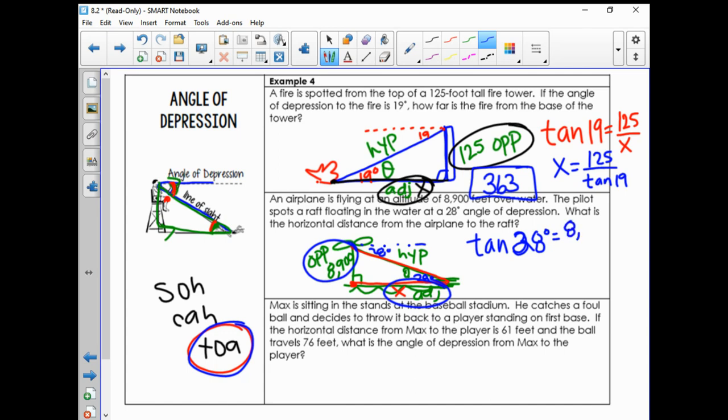So 8,900 over our adjacent, which is x. This is the exact same problem. Wonder why I did two of these. Switch on places, x is equal to 8,900 divided by the tangent of 28. And our calculator can tell us that 8,900 divided by the tangent of 28 is equal to, am I going to write this big number?